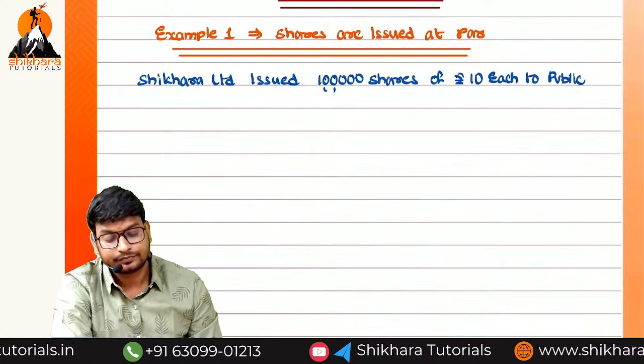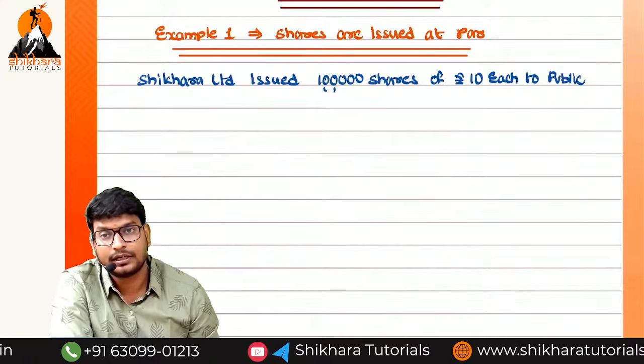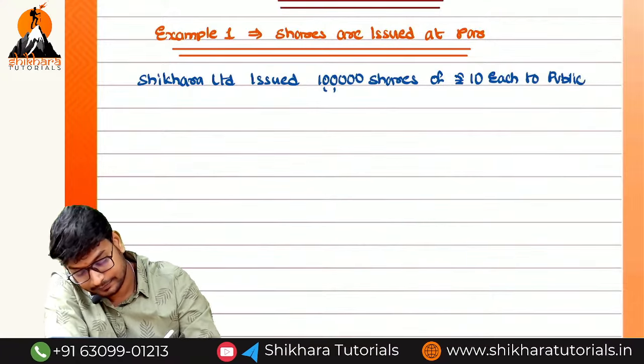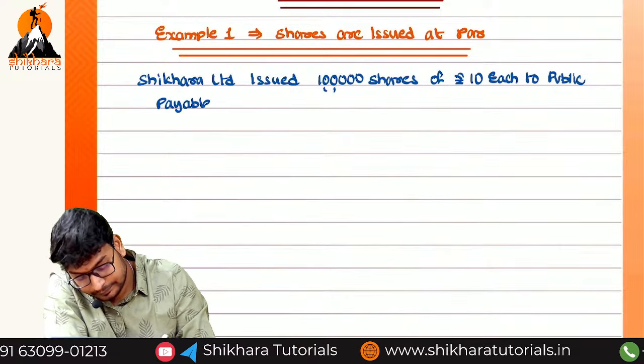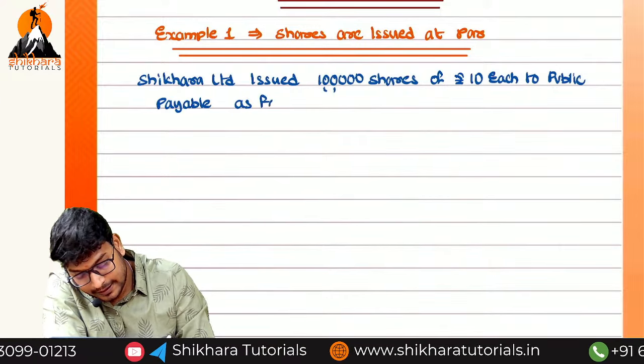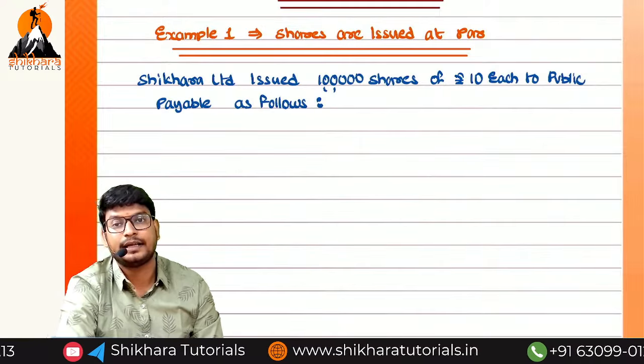Issued 1 lakh shares of rupees 10 each to the public, payable as follows.